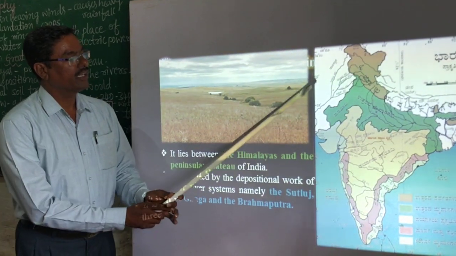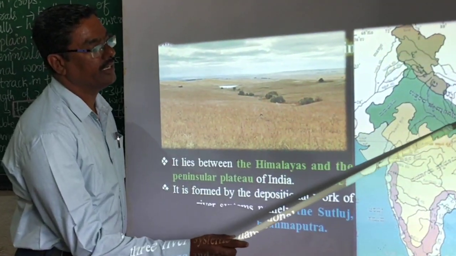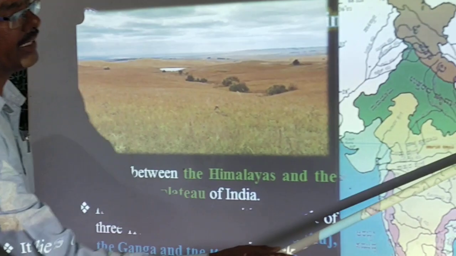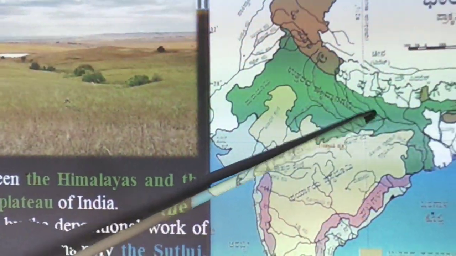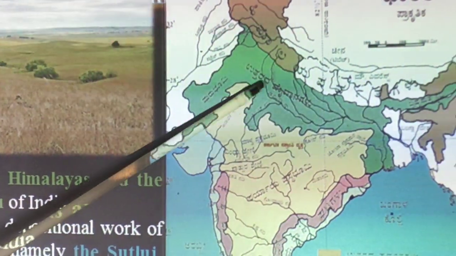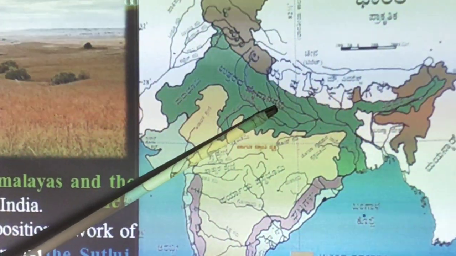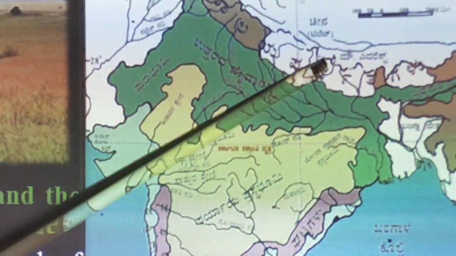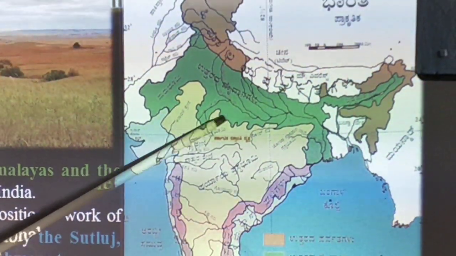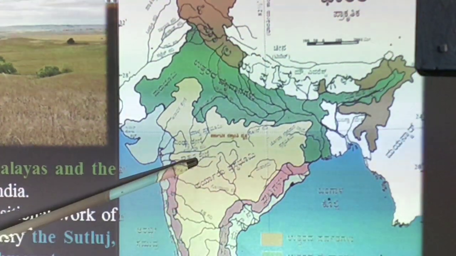Dear students, the green color indicates Northern Great Plain. The second physical division of India is Northern Great Plain. So, Northern Great Plain lies between the Himalayas and the peninsular plateau.